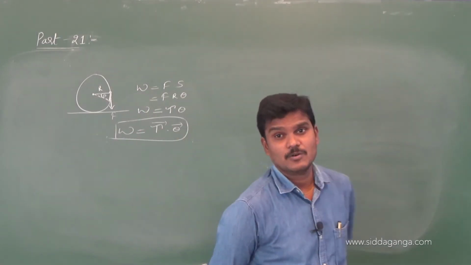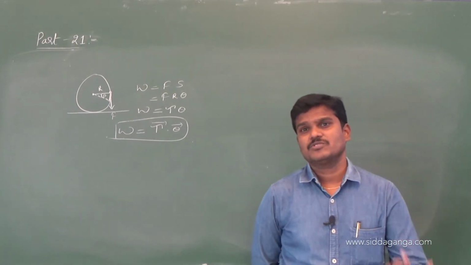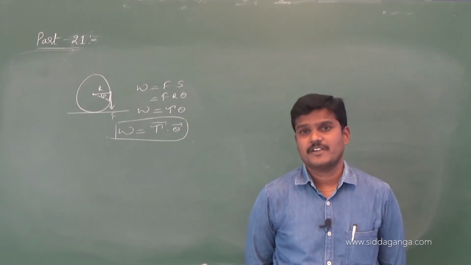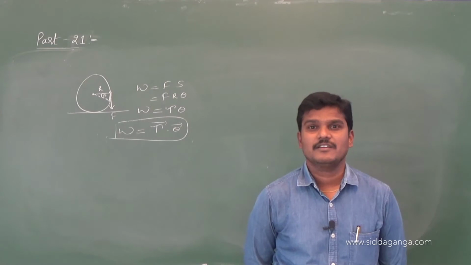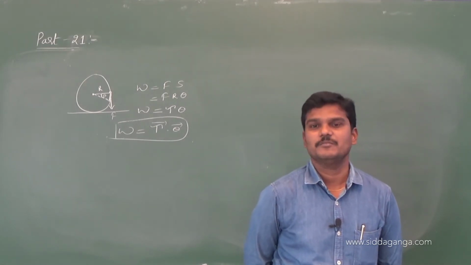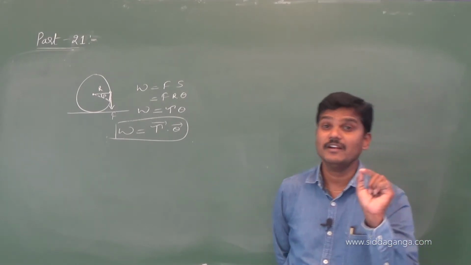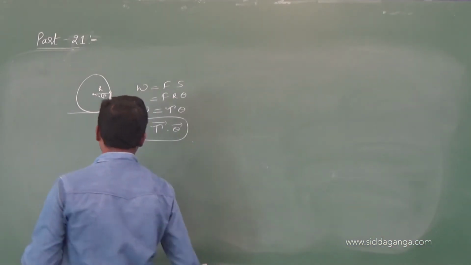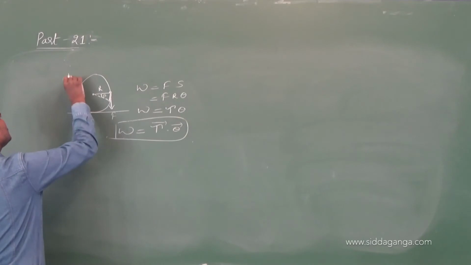Linear impulse. How to get linear impulse? A large force acting on a body in a short time interval. Similarly, a large torque acting on a body in a short time interval, we can call it angular impulse. So write down one more formula, only basic formulas.